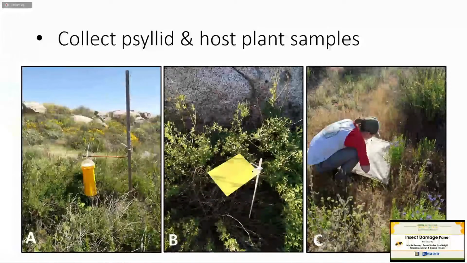And picture B is just a yellow sticky card, very similar to yellow sticky tape you might hang up for flies in your house. And then in picture C, you can see me using what's called a beat sheet and an aspirator to shake psyllids off of plants and then suck them up without squishing them into little vials to bring back to the lab.